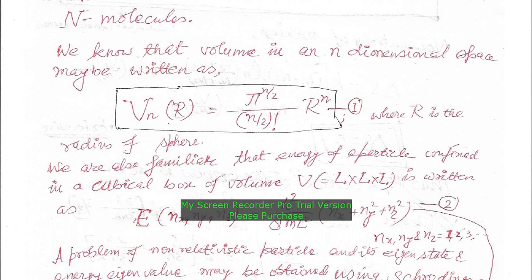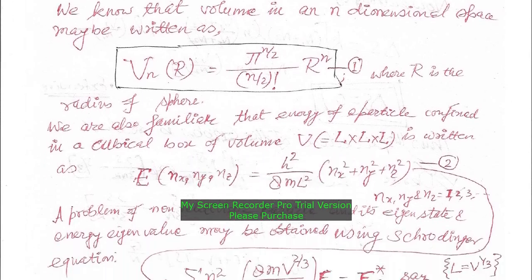So, this expression we can directly use for a 3N dimensional space to calculate the number of microstates which is admissible for a set of molecules which share a total value of energy, that is capital E. So, capital E has three indices nx, ny and nz, which we can obtain assuming the idea of a particle in a box. Your box has volume V and the dimension of the box is L. L cross L cross L is the volume of this box.